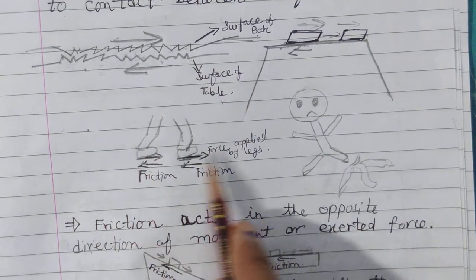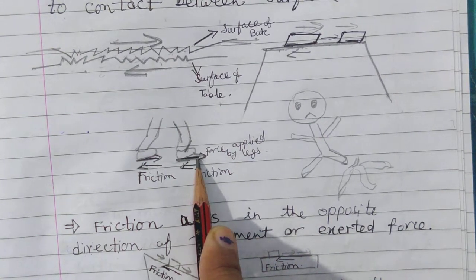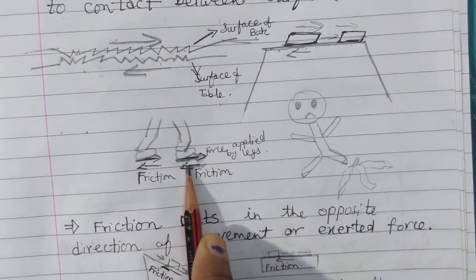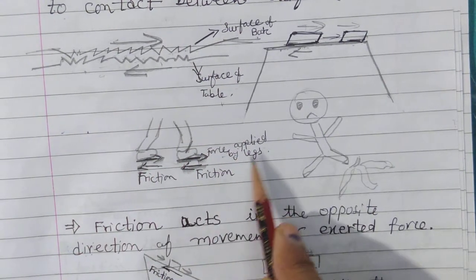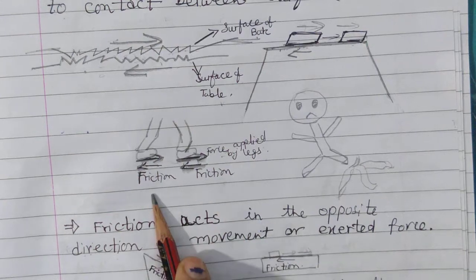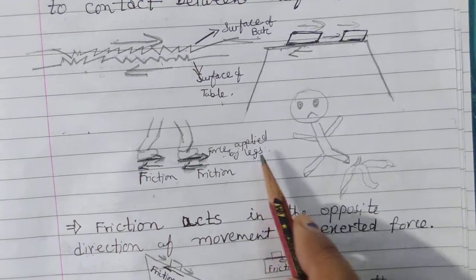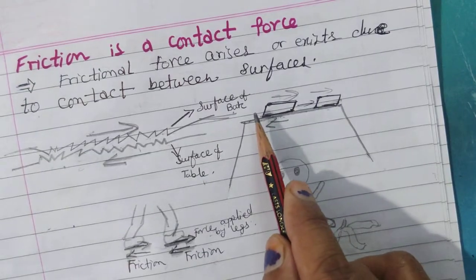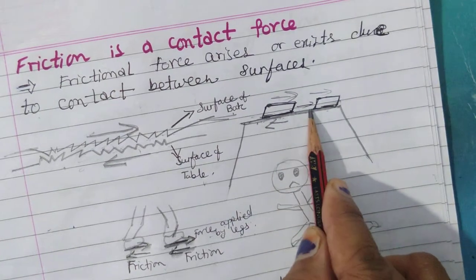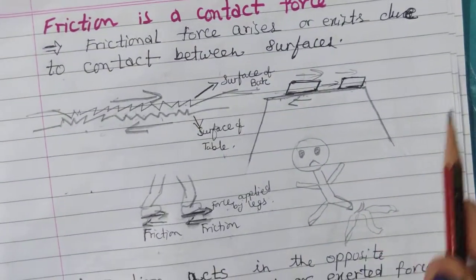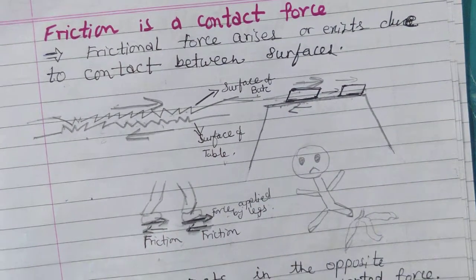And you see, when we walk, we are applying force on the ground in this direction, so friction force is working in this direction. Our movement is in this direction, the force is applied by the leg, and this is friction. So the new thing is that we have to apply force. Whenever there is friction, there is some application of force. You had seen here also, when we tried to move the book, we had applied force on it. So friction will always work in the opposite direction of the applied force.